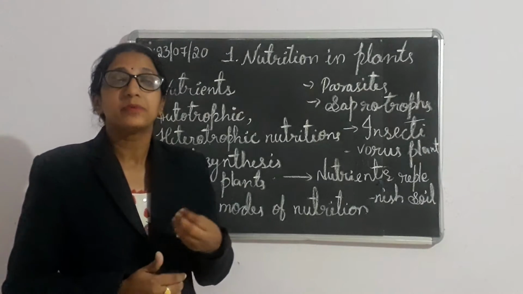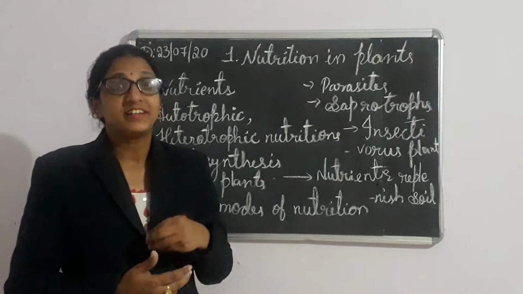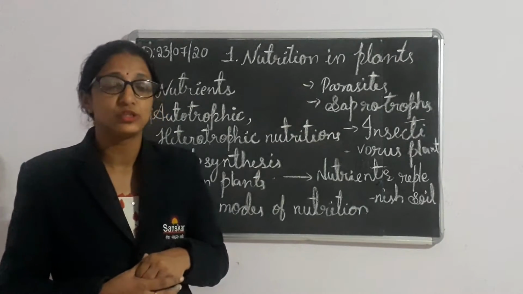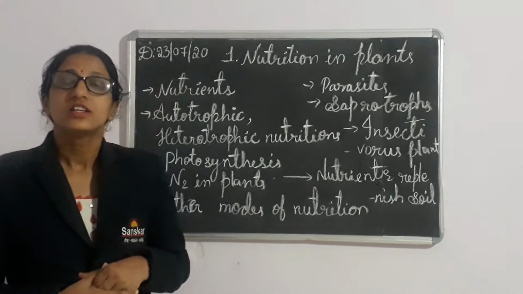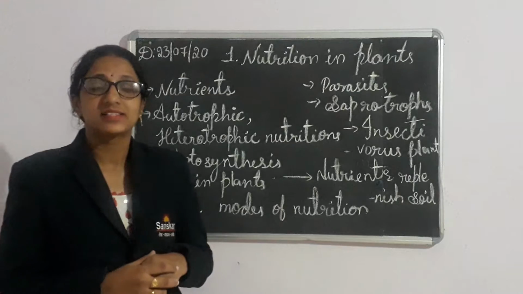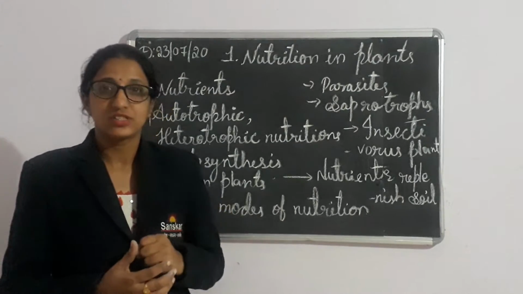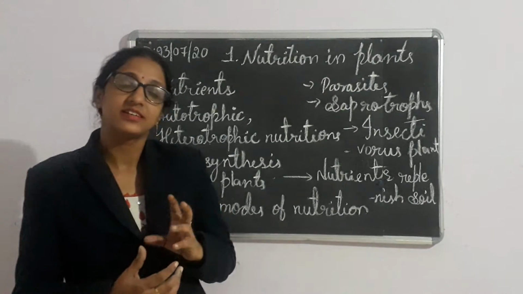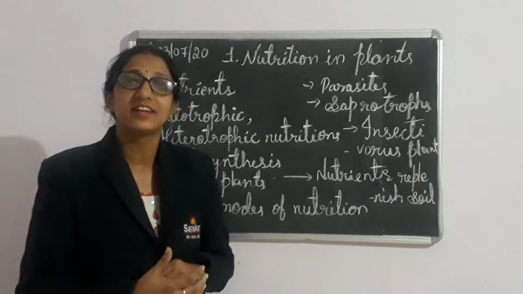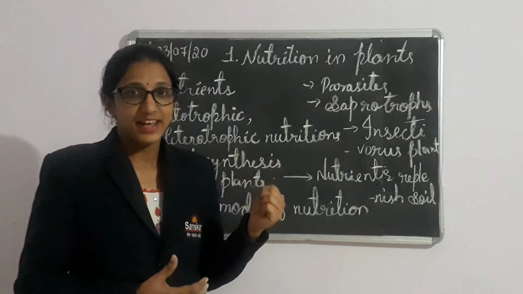It can prepare carbohydrate, but it needs nitrogen for protein preparation, and it does not have the capacity to absorb nitrogen from the soil. So it attracts and kills the insect, digests it, and takes in whatever nitrogenous compounds are in that insect.